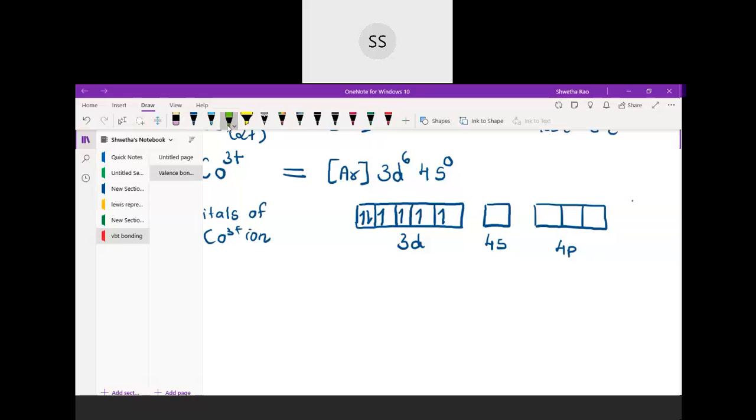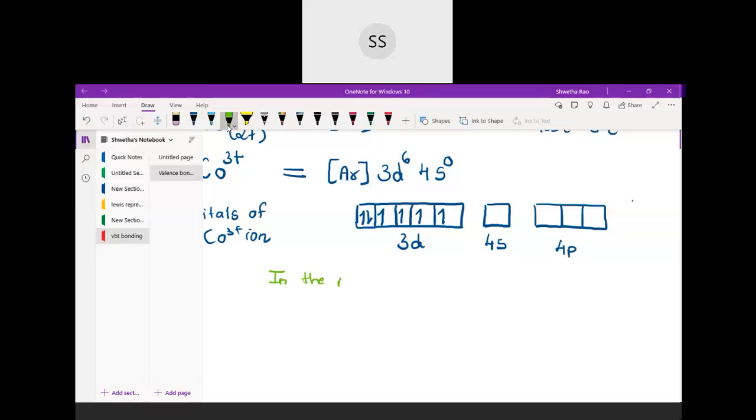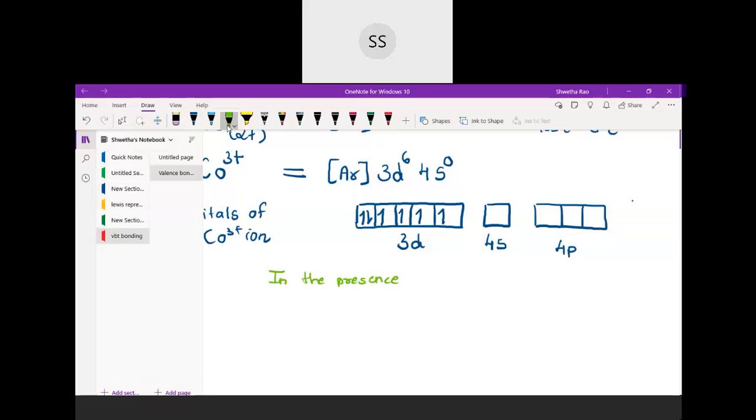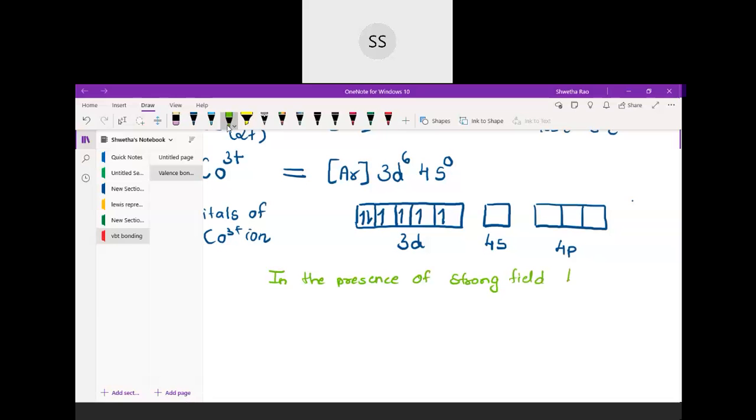So I will write here: in the presence of strong field ligand, like ammonia, the electrons pair up.